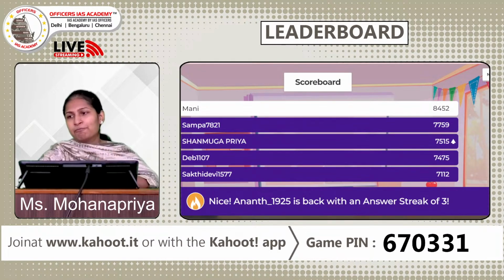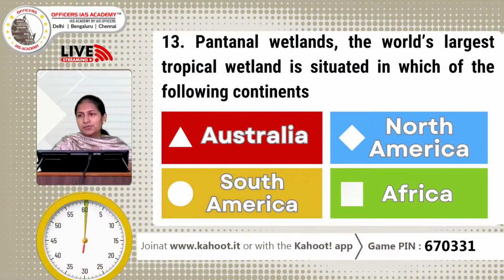So the top 5 people at this moment are Mani, Shampa, Shanmugapriya, Deb, and Shakti Devi. So here we have again a new person, Anant, who is having an answer streak of 3. Good job Anant. And Mani, keep doing this good work. So you are retaining your position for a very long time. Now let's move on to the next question.